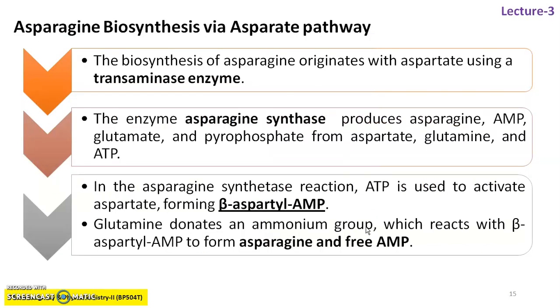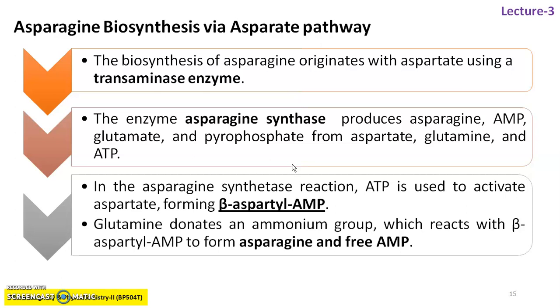Asparagine biosynthesis via the aspartate pathway. The biosynthesis of asparagine originates with aspartate using a transaminase enzyme. Thereafter, the enzyme asparagine synthase acts on aspartate, with AMP, glutamate and pyrophosphate, giving rise to the formation of glutamine, with release of ATP and glutamine.